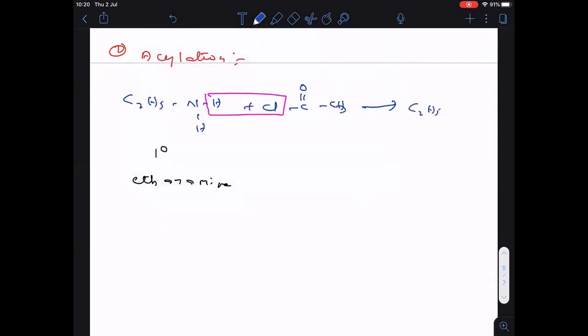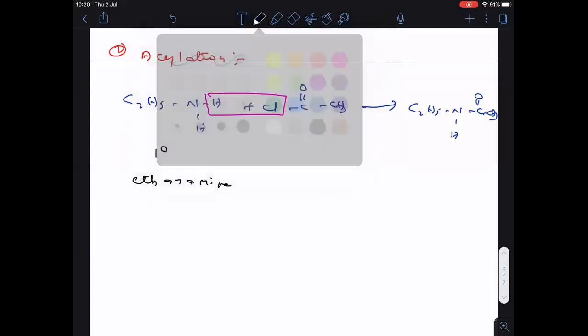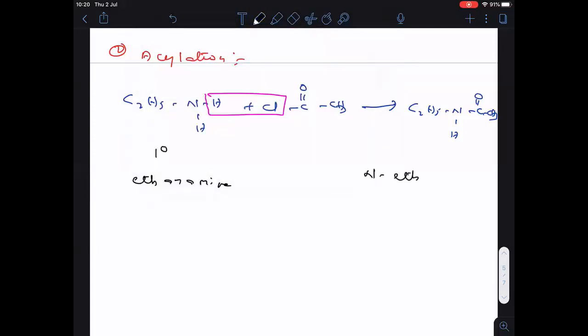After removing HCl, what is left over is C2H5NH C double bonded OCH3. What is the name of this one? This is N-ethyl ethanamide. And in this reaction, HCl is removed out.